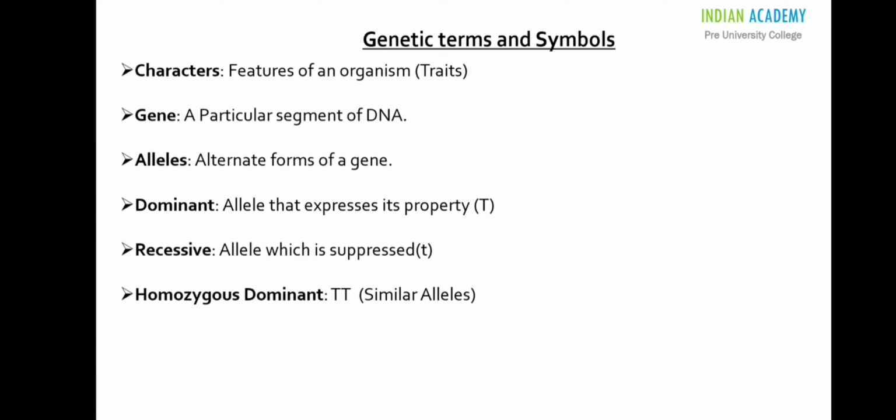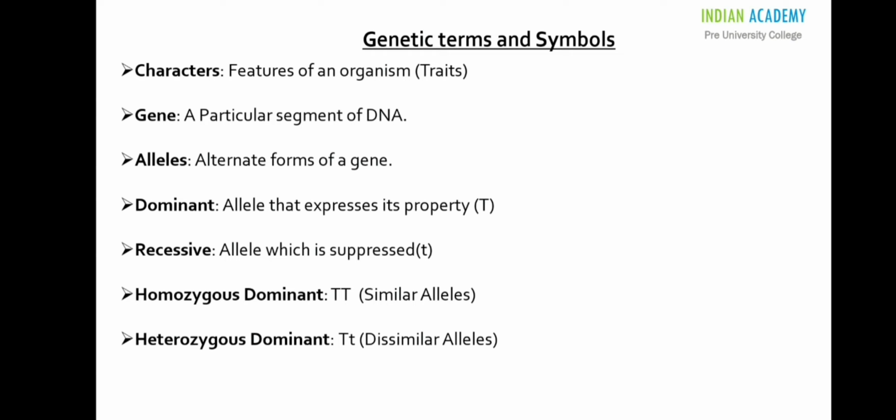Next is homozygous dominant. Two similar dominant alleles in a gene is called homozygous dominant. Capital T capital T represents the plant is tall. Heterozygous dominant. Two dissimilar alleles in a gene is called heterozygous dominant.